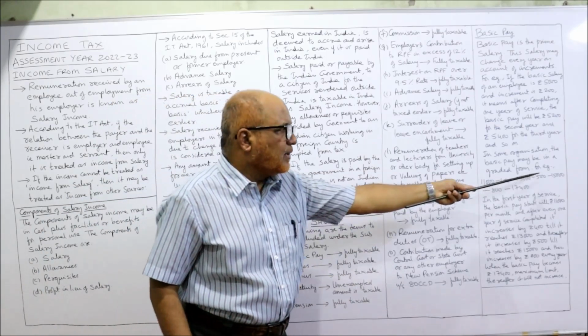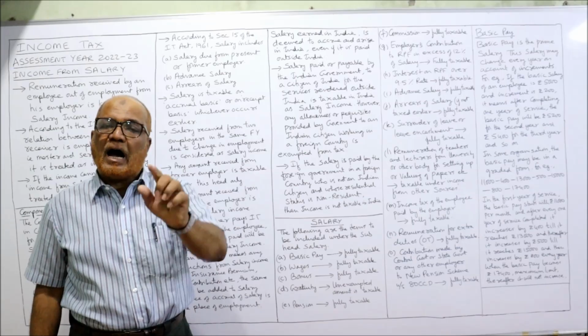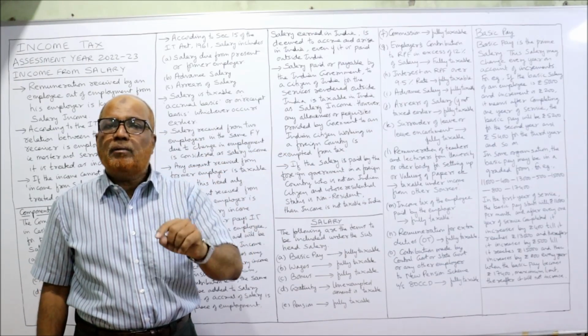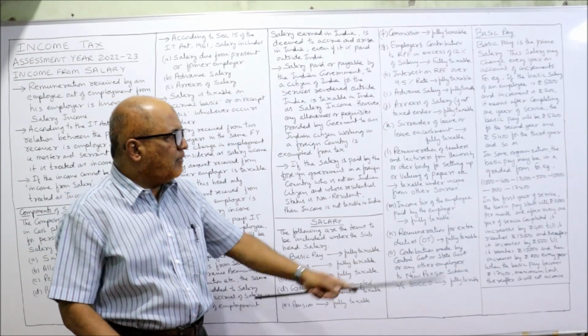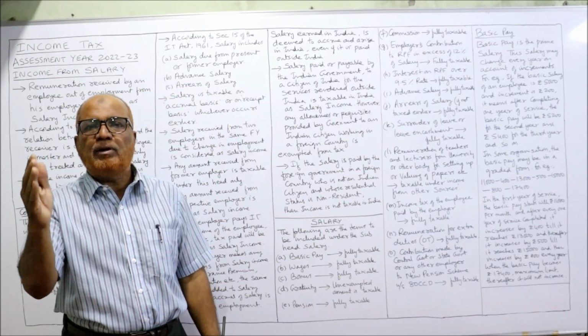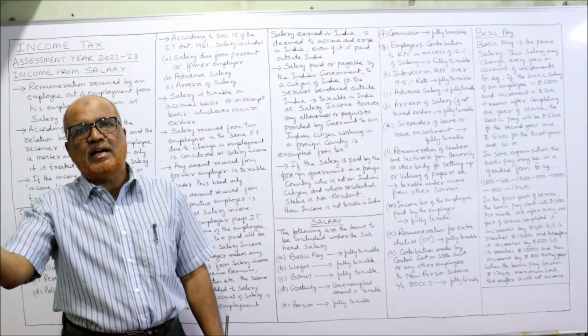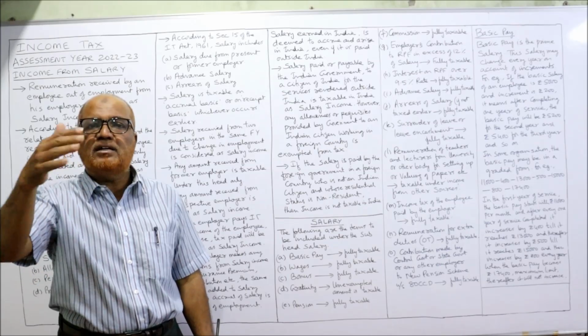This will go up to 15,000. When the salary reaches 15,000, after 15,000, the increment will not be 500. The increment will be 800. After 15,000, the annual increment will be 800. So 15,800, then 15,800 plus 800, 16,600, like that it will change.